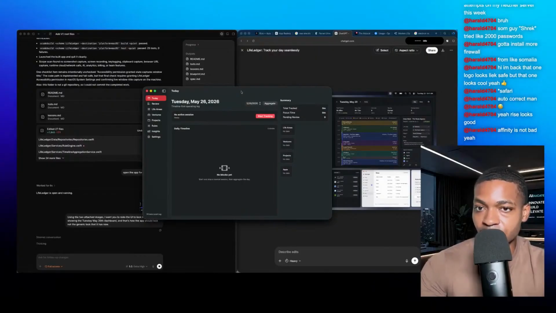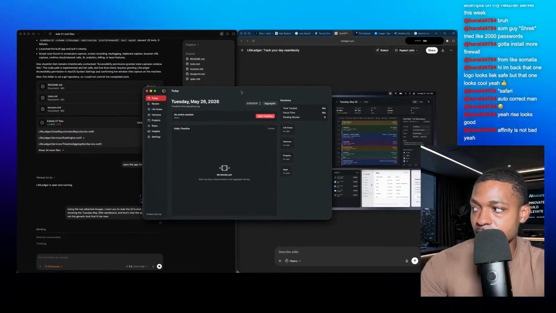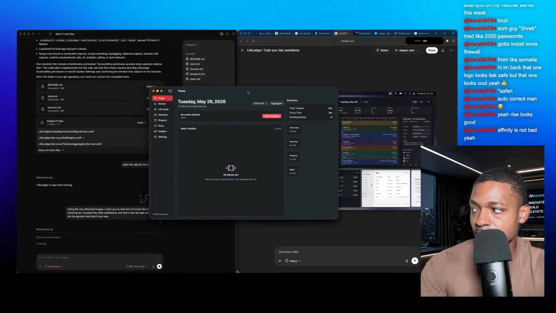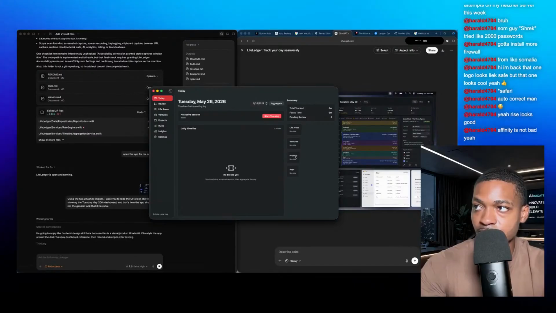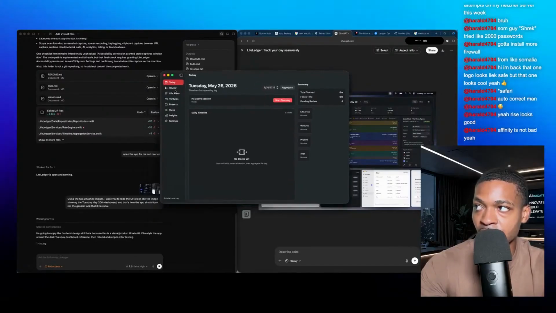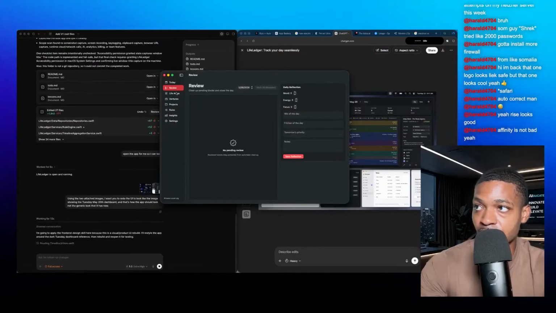But it did build it out, though. It did build it out. So let's see if we can get this UI overhaul to pass. And it looks like all of the data is here.